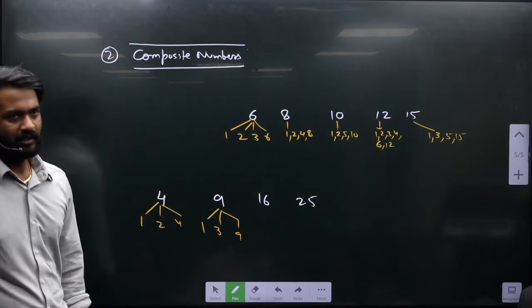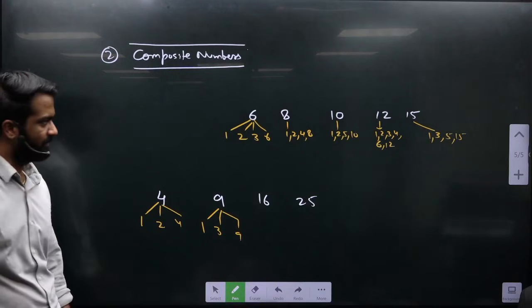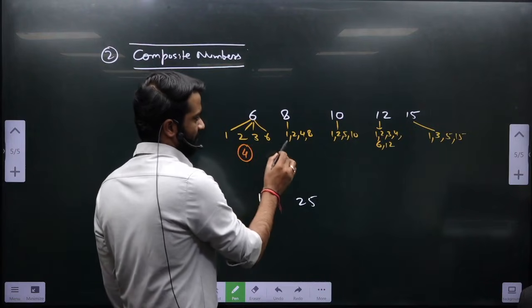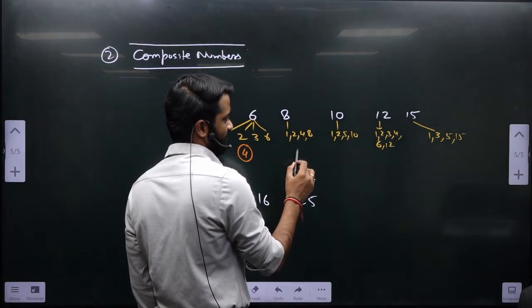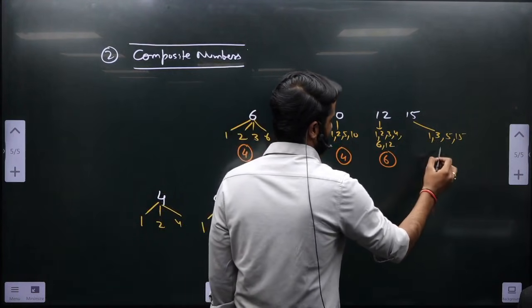All this. And let me tell you, we have a complete, dedicated class on the factors. So the number of factors for 6 are 4. The number of factors for 8 are 4. This 4, this 6, and this 4.